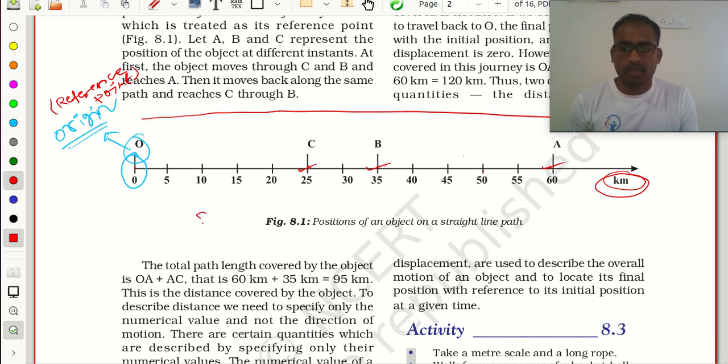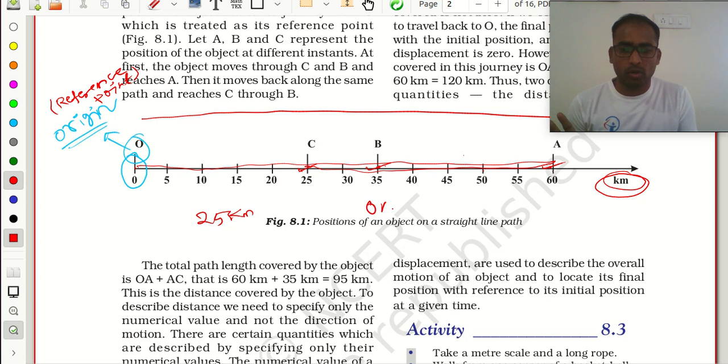25. Yes, excellent. 25 kilometers. Suppose I am at B, how much distance did I cover? 35 kilometers. If I am at A, then how much distance did I cover? 60 kilometers. Okay. Suppose I go from O to A and again come back to C, then how much distance did I cover? Tell me now.